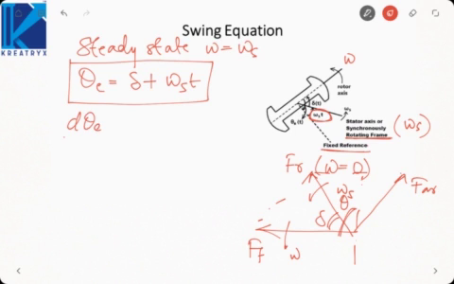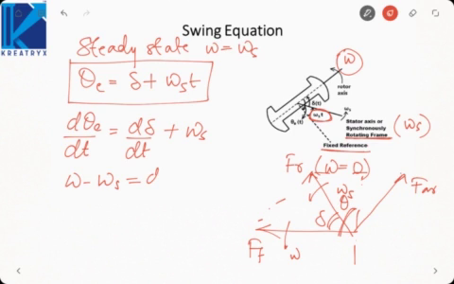Differentiate both sides. D theta E by dt is equal to d delta by dt plus omega s. Now since the rotor is rotating at a speed omega, d theta by dt is omega. Omega minus omega s is equal to d delta by dt. This is a very important equation that you have to remember, which will come in handy when we take the case of transient stability.